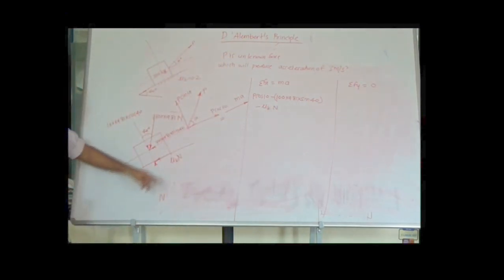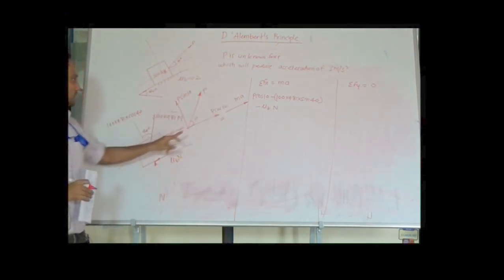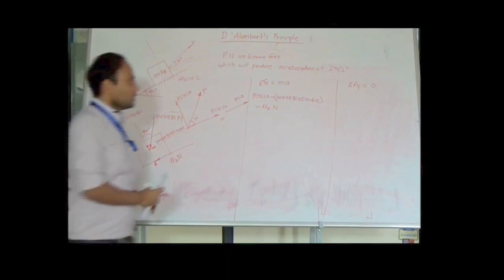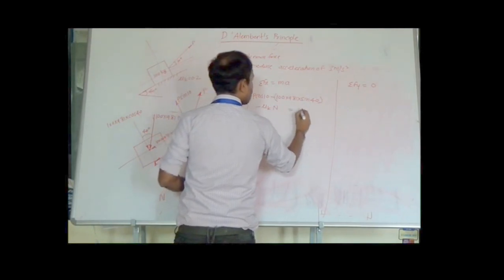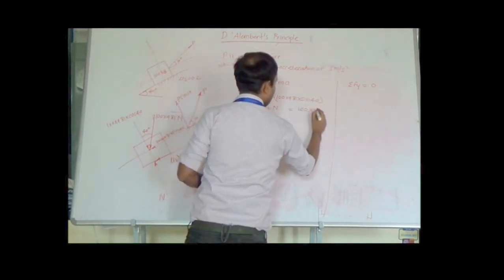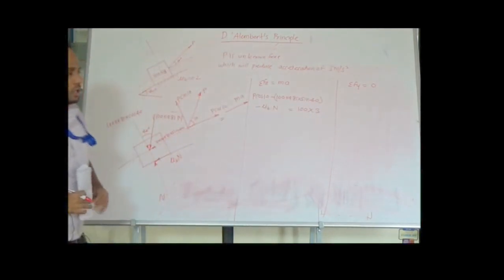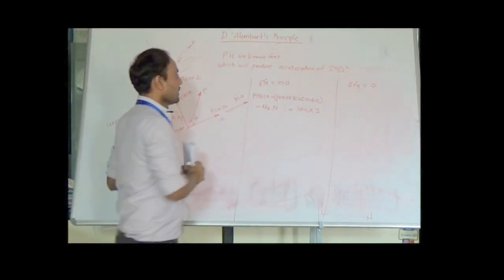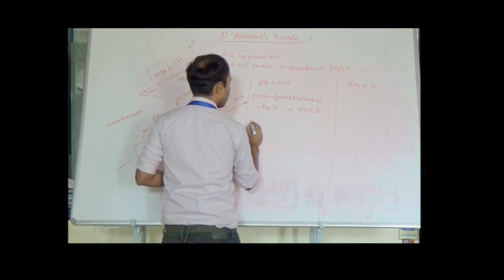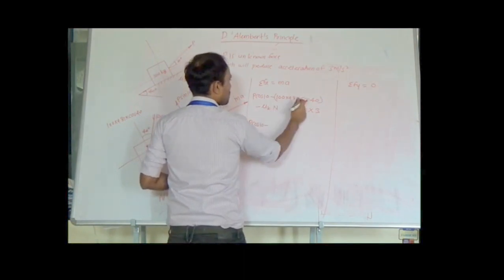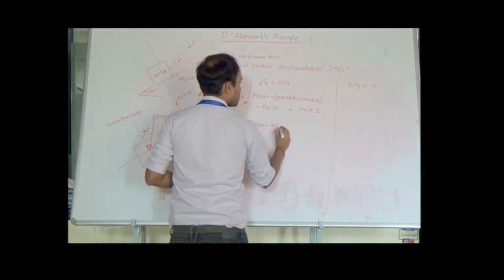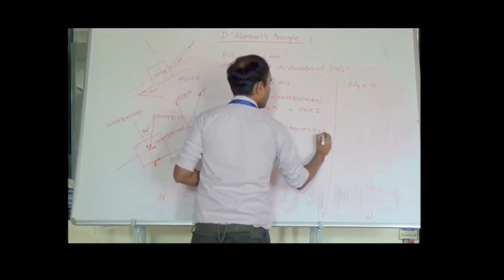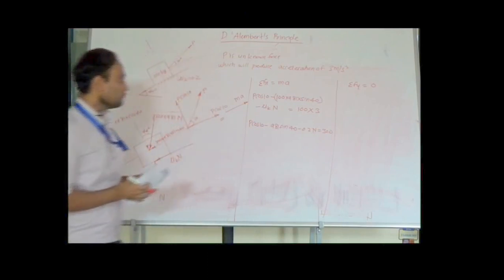So how many forces are there? There are 3 forces in the horizontal direction: P cos 10, minus 100 into 9.81 into sin 40, and minus mu k N. This will be equal to the mass of the body, which is 100, into the acceleration of the body, which is equal to 3. From this we know mu k is equal to 0.2. So let us put this value of mu k. It becomes P cos 10 minus 981 sin 40 minus 0.2 N, which will be equal to 300. So this is the equation we are getting.